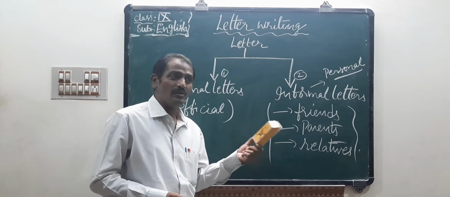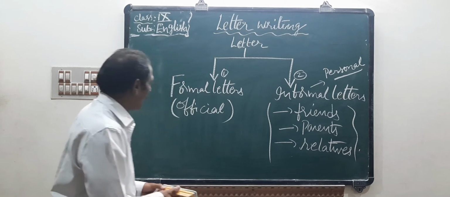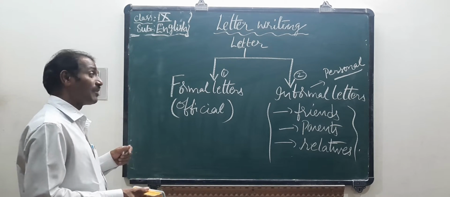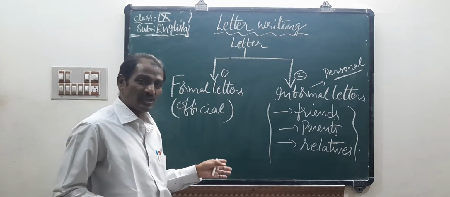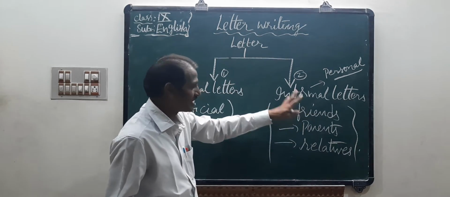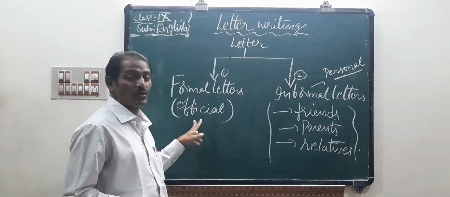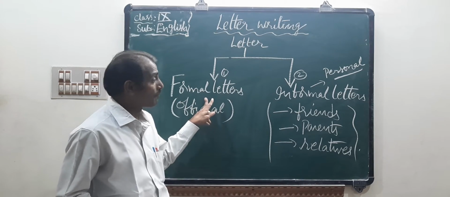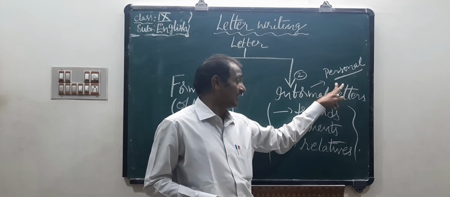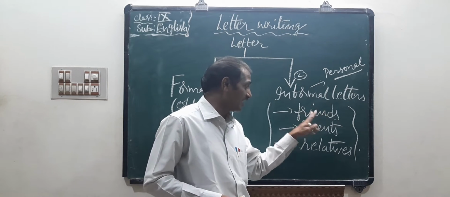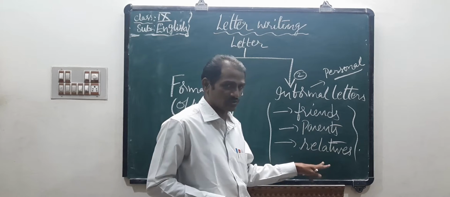I am going to discuss that now. Letters are basically two: one is official and the second one is personal. Official is known as formal letters. Informal letters are known as personal letters. That means one who writes letters to friends, parents, relatives.